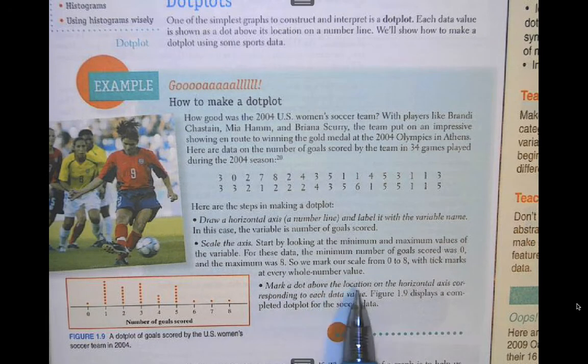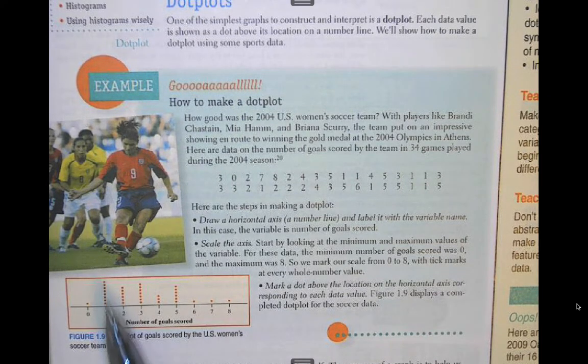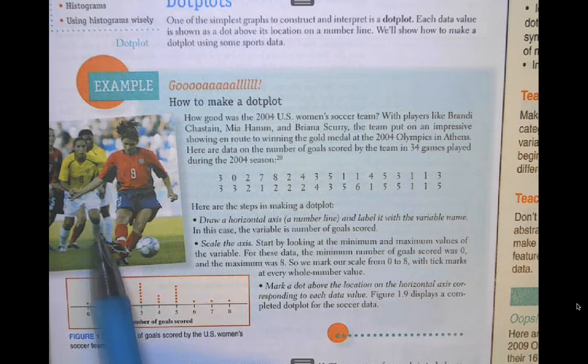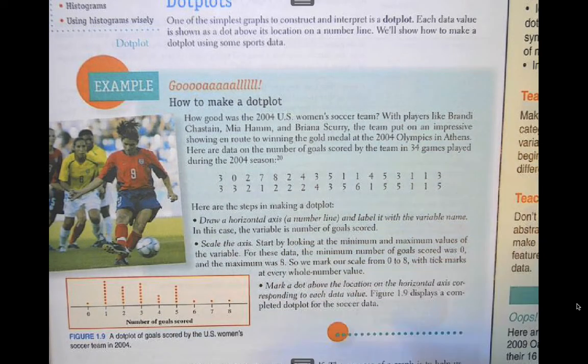And then you mark a dot above the location corresponding to each data value. As an example, I've got a 3 here. So that's the first dot. I've got another 3. That dot goes above it. I got a 0. That dot goes there. I've got another 3. That dot goes there. So you just keep stacking the dots if you have repetition. The other thing you want to notice here is that the height of that first dot is the same for all of them. You're not spreading your dots out when you stack them. You're keeping that spacing, both horizontally and vertically, consistent. If you're going to space these dots further, you want to make sure you're spacing all of them. You don't want to distort the shape, okay?